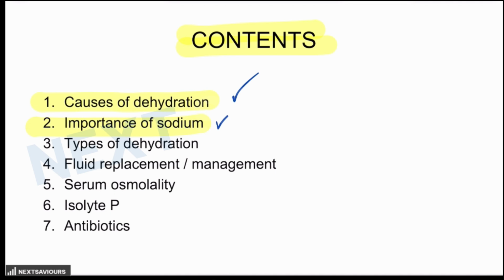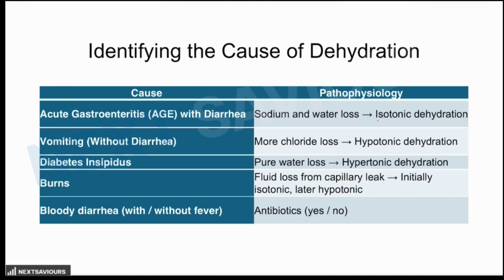Then comes the role of type of dehydration, whether the patient is suffering from some dehydration, severe dehydration, or no dehydration at all. And after that, you will be coming on to the replacement therapy or the management of that particular patient. So these are the three factors which, at least, need to be recognized in the question. So let's start with the first one, that is identifying the cause of dehydration.